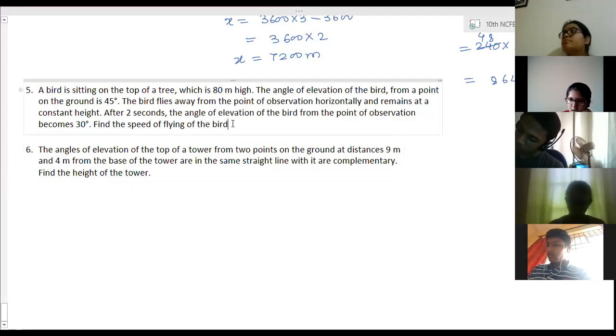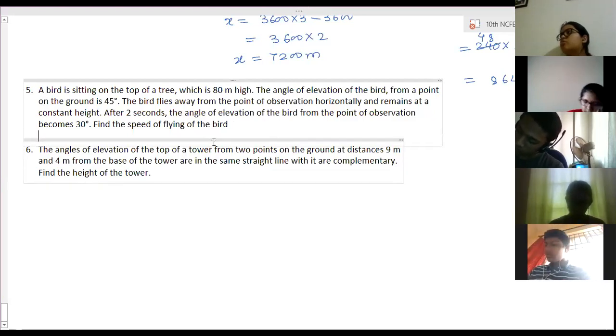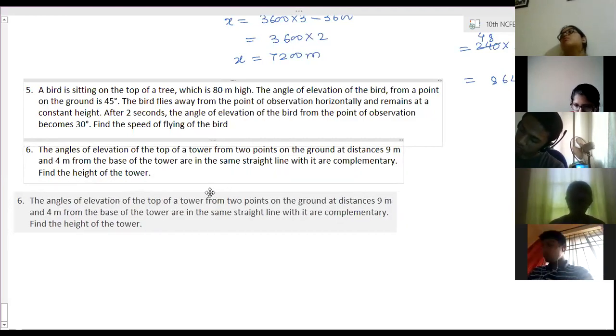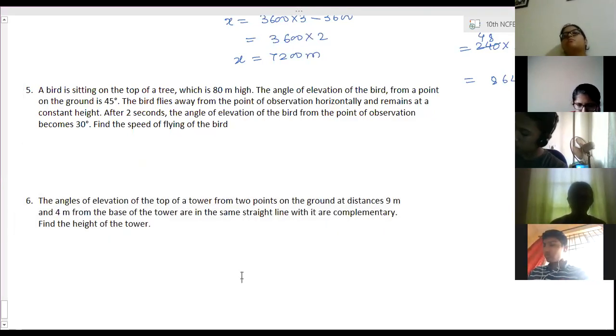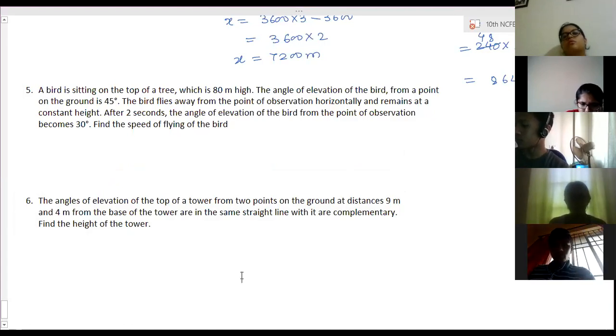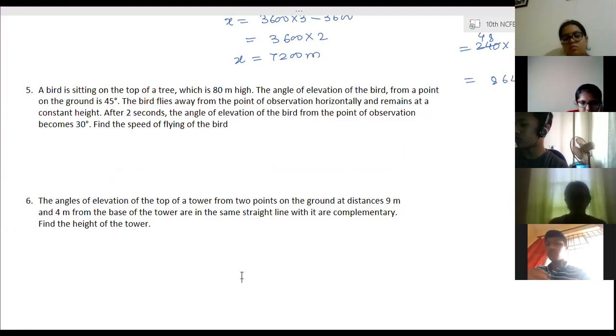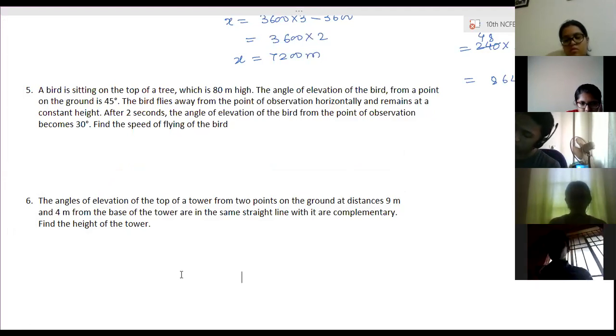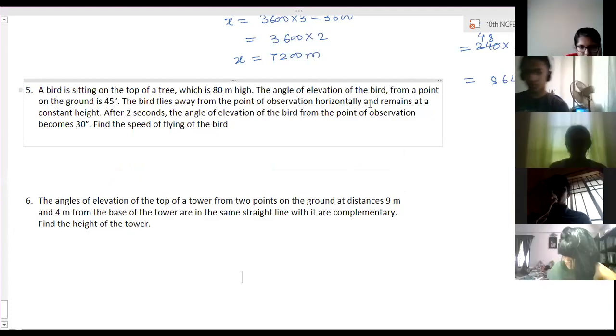Shubha, the fifth one is exactly same as the aeroplane question. What I've solved in the aeroplane question, the fifth is exactly same. Ma'am, again the total distance is 83 meters. For the fifth one, that's right. And for the sixth one, if you take the angle just theta and 90 minus theta, right? Yes, you repeat that.